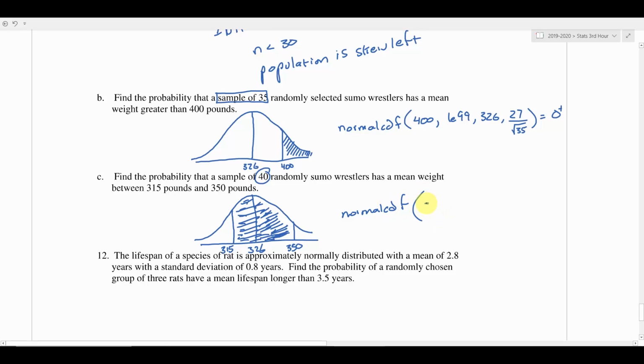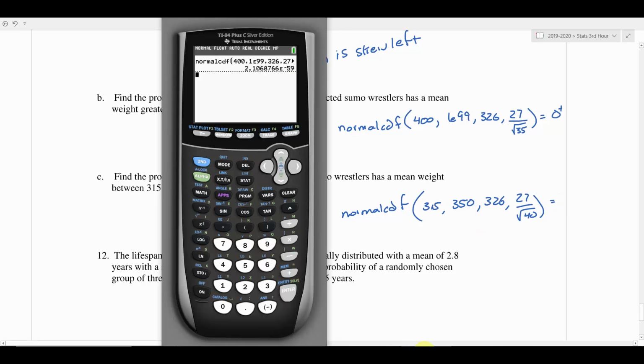We're going to do 315 as our left bound, 350 as our right bound. The mean is still 326, but our standard deviation has changed again to 27 over the square root of 40. And let's see what happens here. So I'm going to go to my calculator. I'm going to do the same command, normal CDF. And we've got 315, 350, 326, and then I'm just going to go change this thing in the square root to a 40. And there we go. We got 0.995.